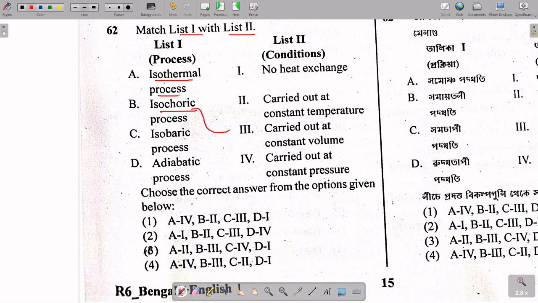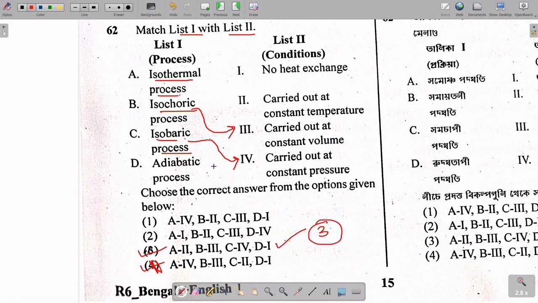So B is 3, in option 3 and option 4, both could be possible answers. Isobaric change is pressure constancy, so pressure is constant in the case of isobaric. So C is 4. C is 4 in option 3, so option 4 could not be the answer. So option 3 is the answer over here.